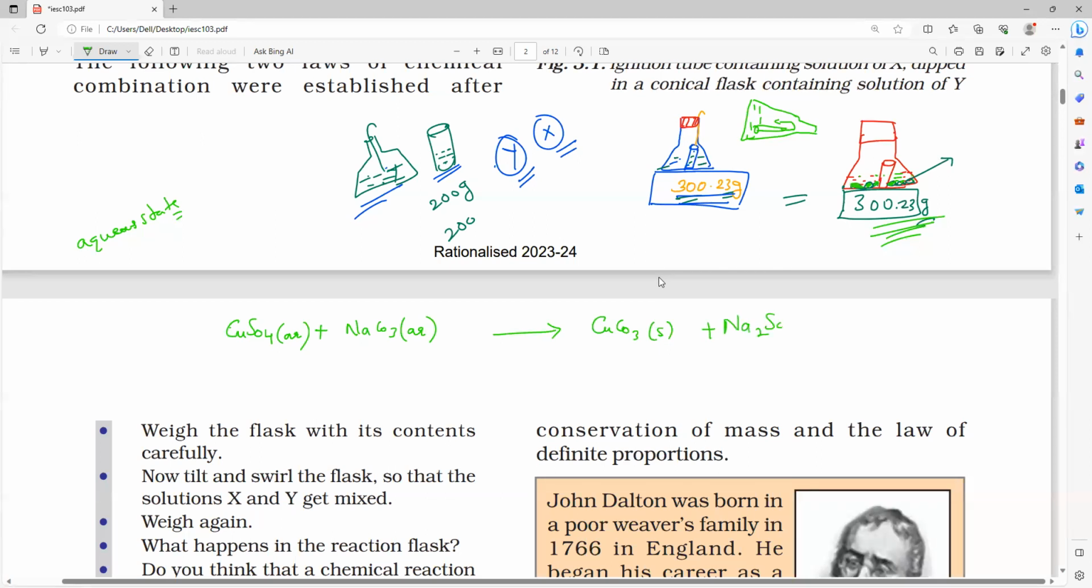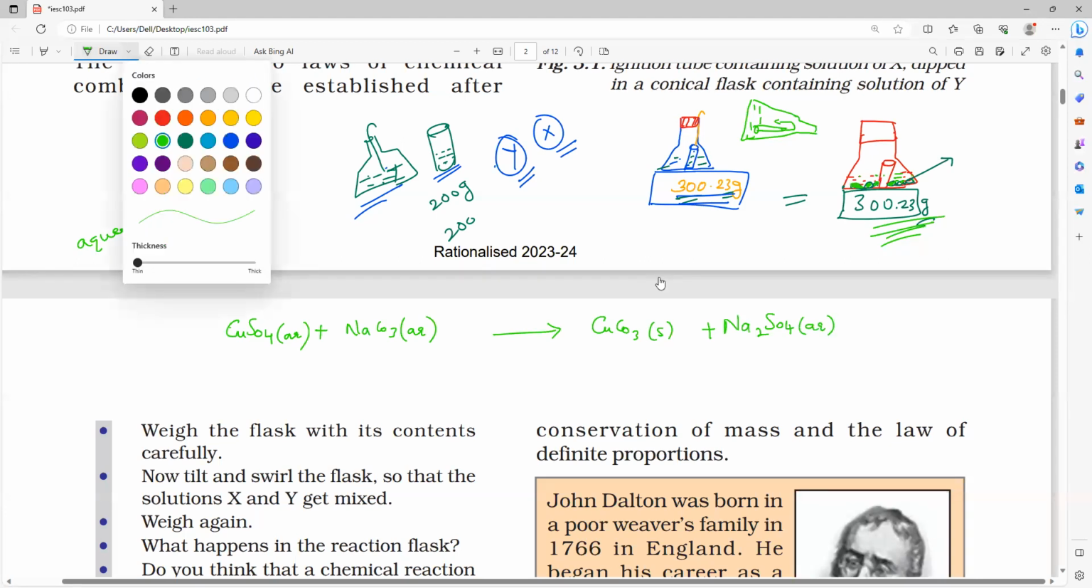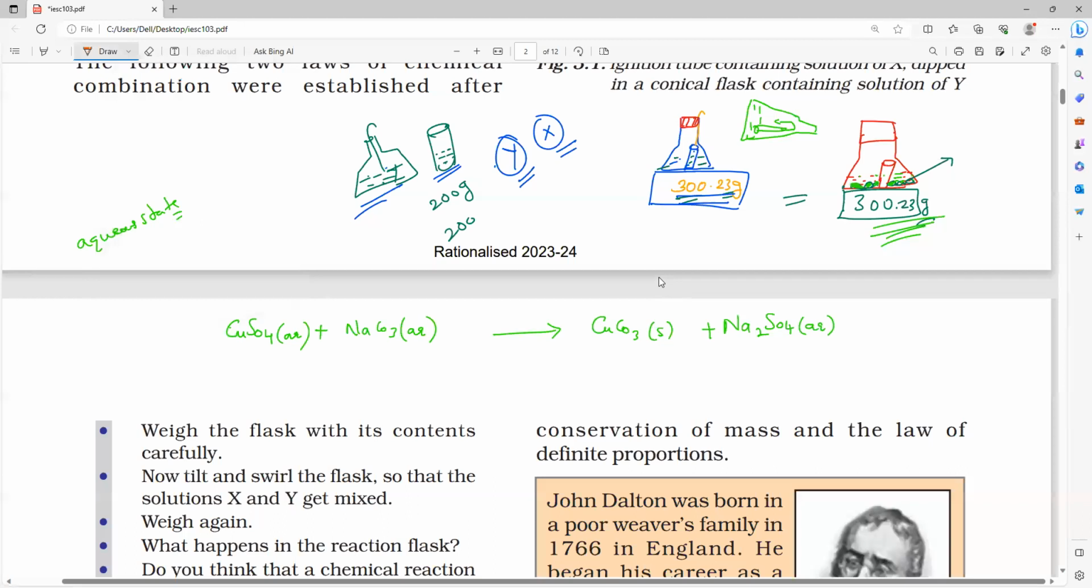That is sodium sulfate, which is in aqueous state. This insoluble solid we call a precipitate, remember, guys. What do we call it, everybody? Precipitate. So CuCO3, what is the name, all of you? Please respond. Copper carbonate, sodium sulfate. Learn. If you learn, it will be very nice.